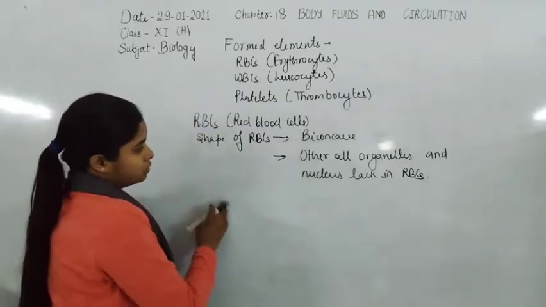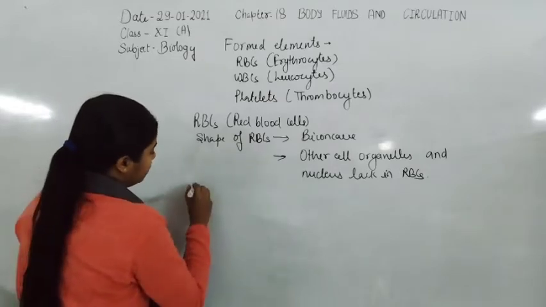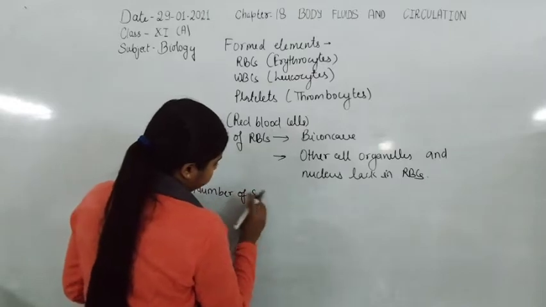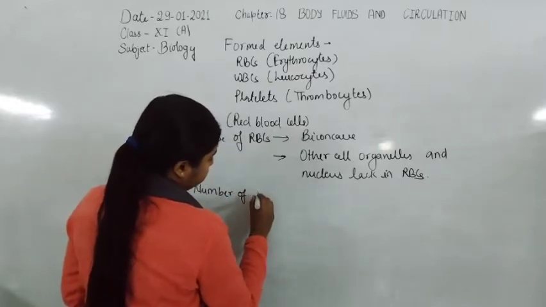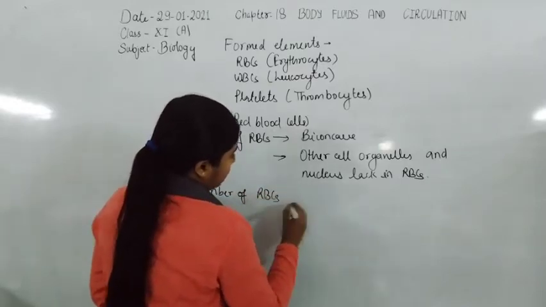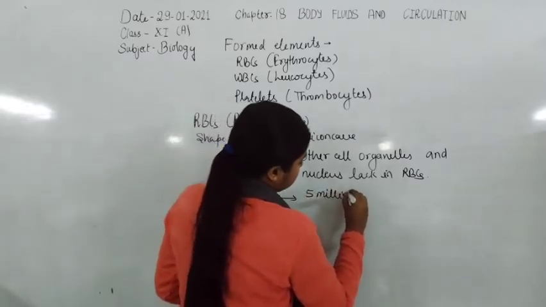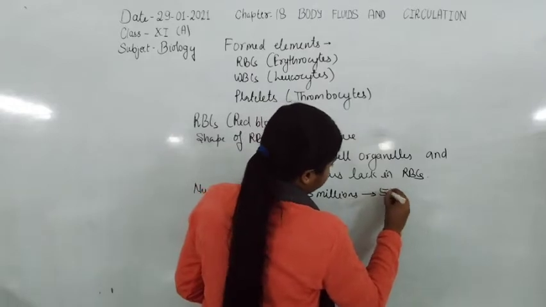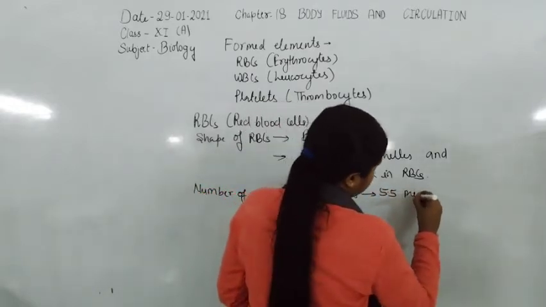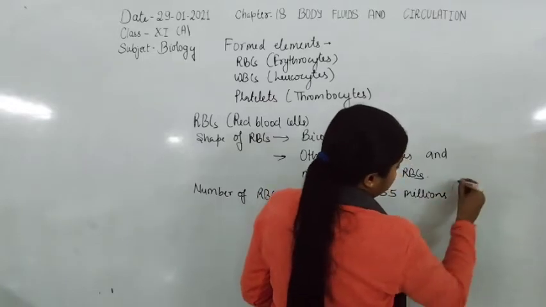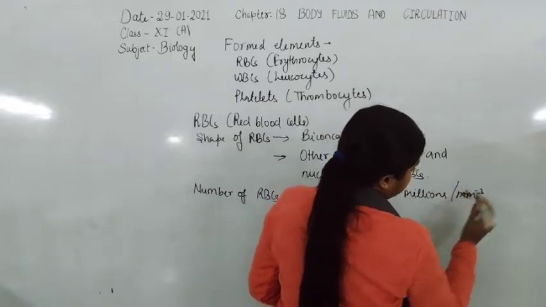Now the shape and the number of RBCs: generally 5 million to 5.5 million per millimeter cube in a healthy human.